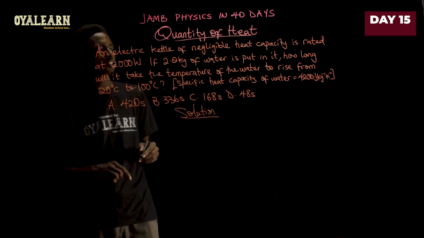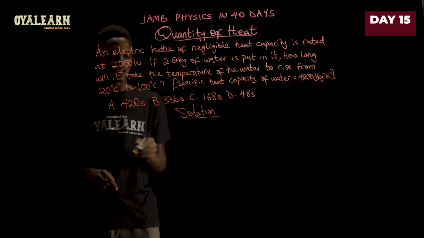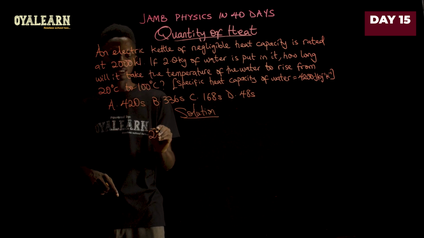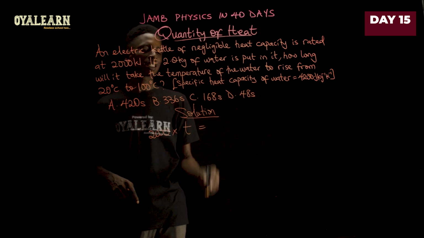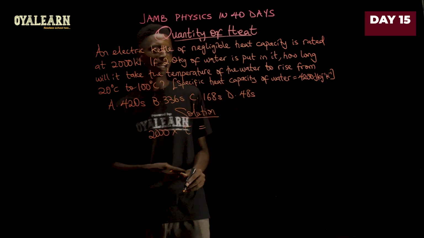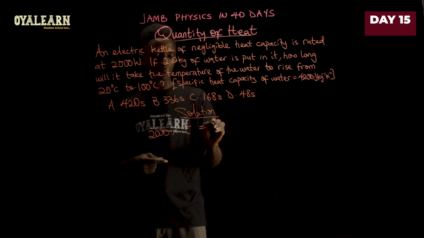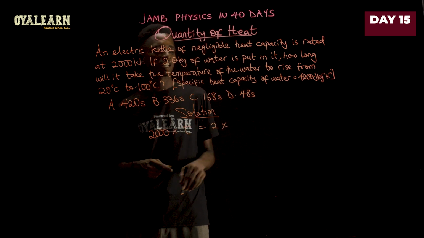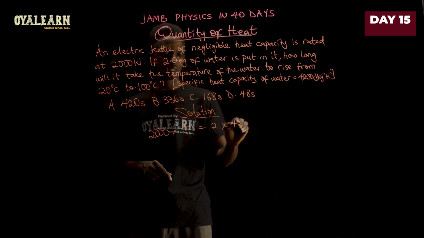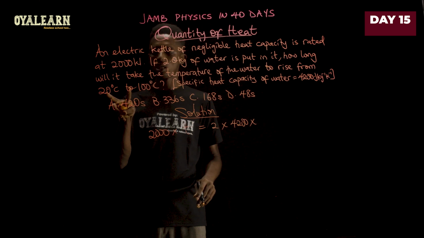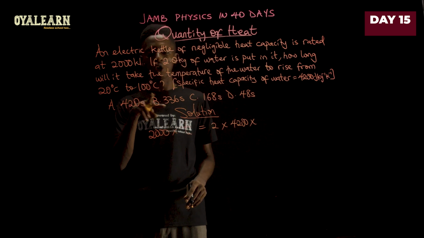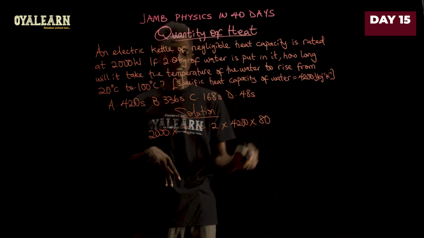Now, the electrical energy is power times time. So the power is given as 2000 watts multiplied by time T. Now, this equals the heat gained by the water, which would be the mass of water, which is 2, times the specific capacity 4200 multiplied by the temperature difference. So the temperature changes from 20 to 100, that will give us 80.